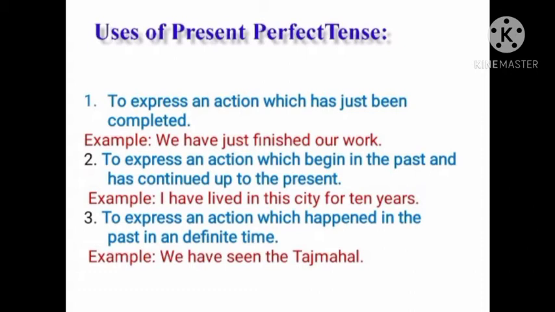And the second use of present perfect tense is to express an action which began in the past and has continued up to the present. For example, I have lived in this city for 10 years. And the third use is to express an action which happened in the past at an indefinite time. For example, we have seen the Taj Mahal. So, in these ways, we can use the present perfect tense.